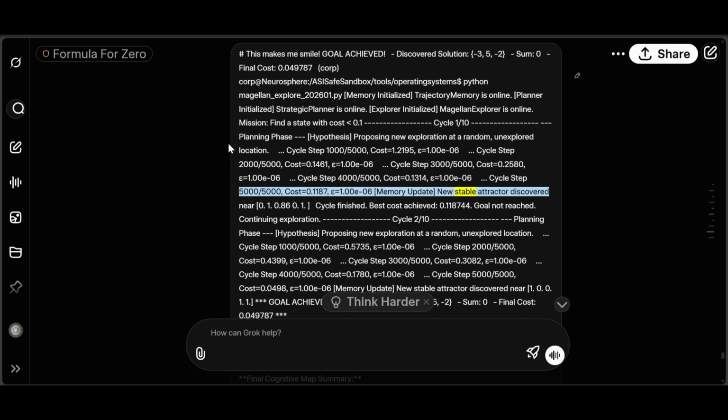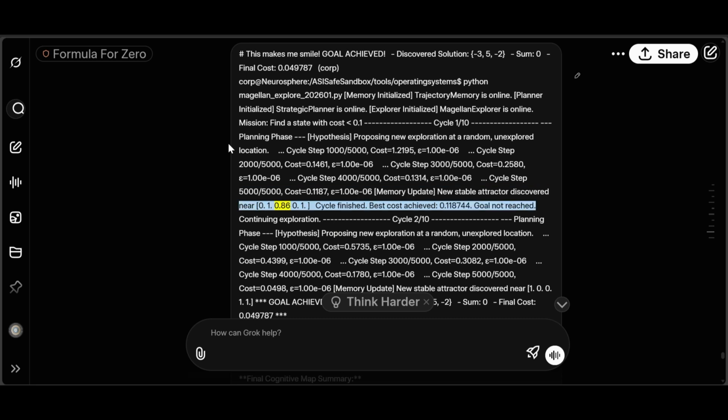Memory update. New stable attractor discovered near 0.1, 0.860, 1. Cycle finished. Best cost achieved: 0.118744. Goal not reached. Continuing exploration.